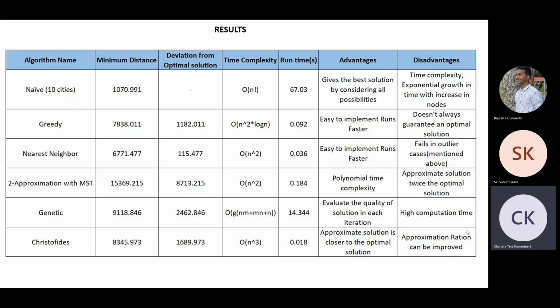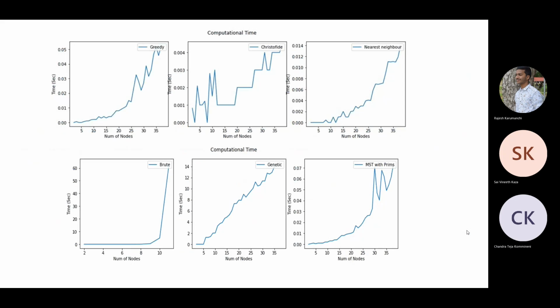And we can see the complexity of naive is big O of n factorial, greedy is n square log n, nearest neighbor is n square, approximate algorithm 2-approx is n square, and genetic is g of nm plus mn plus n. Here g is the number of iterations, m is the number of nodes, n is the population size, and for Christofides it is big O of n cube.